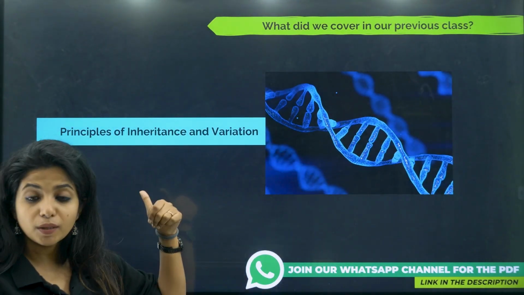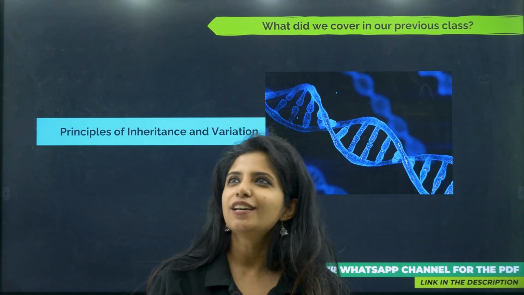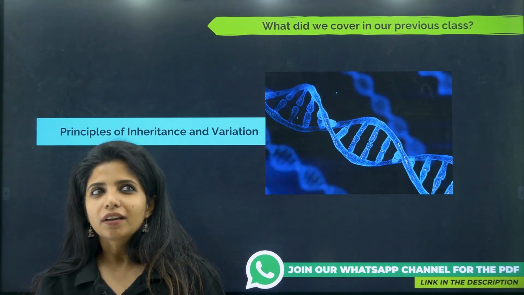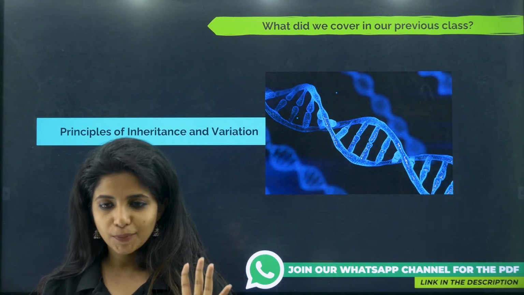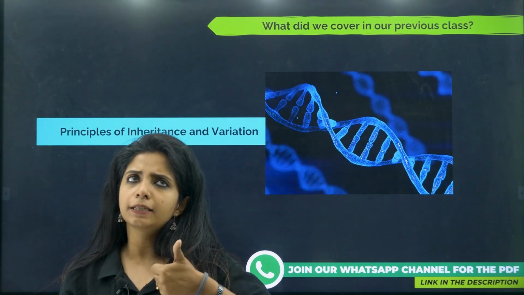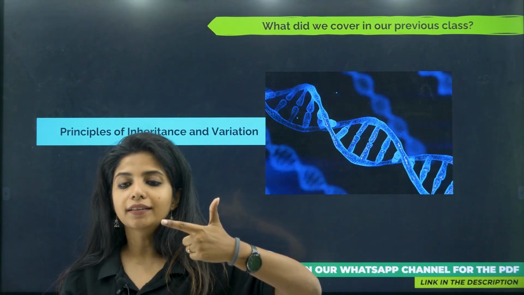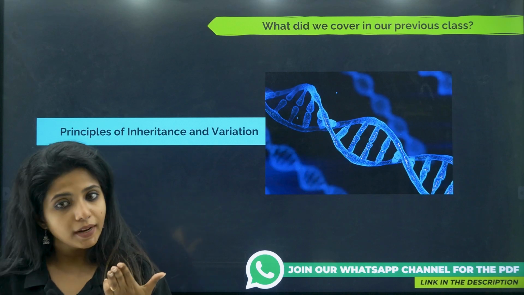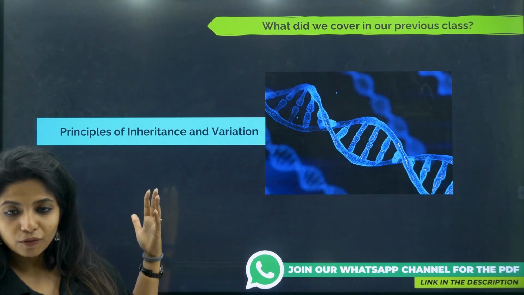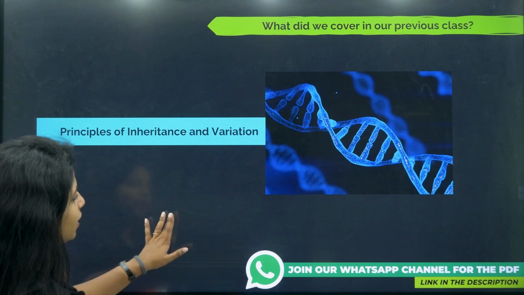Now what did we cover in the previous session? We spoke about principles of inheritance and variation. The chapter is completed. So in total, within 34 days, we have completed 5 chapters. One is human reproduction, reproductive health, and then sexual reproduction in flowering plants, and then we spoke about human health and diseases, and this was the 5th one. And now we are going to start off with the 6th one, which is a very good thing, right?